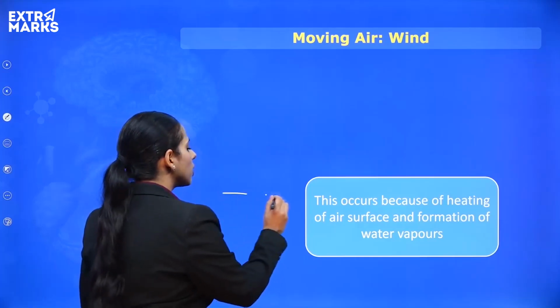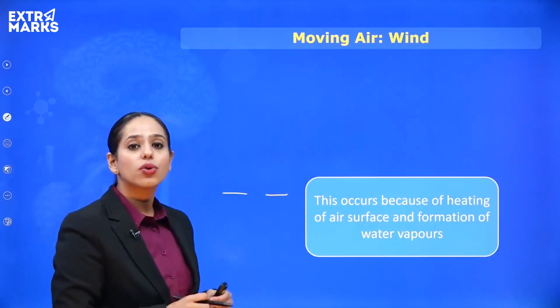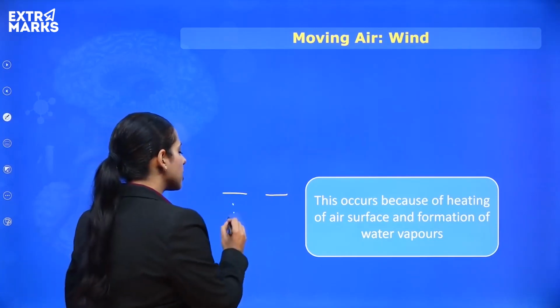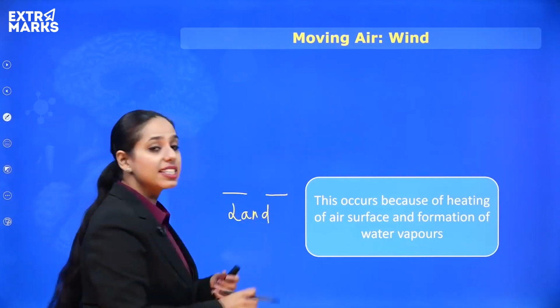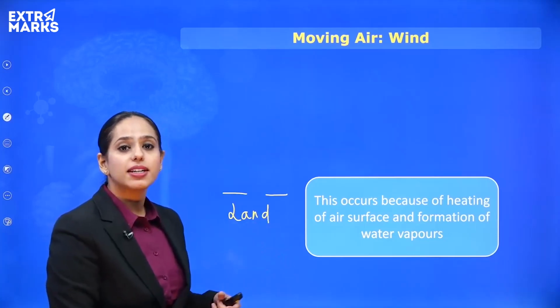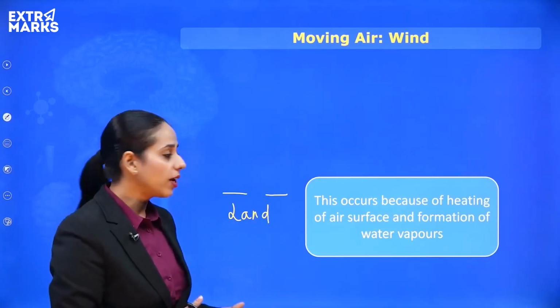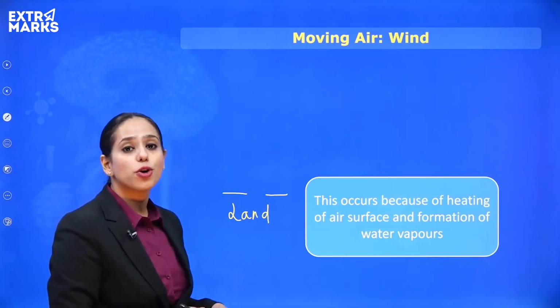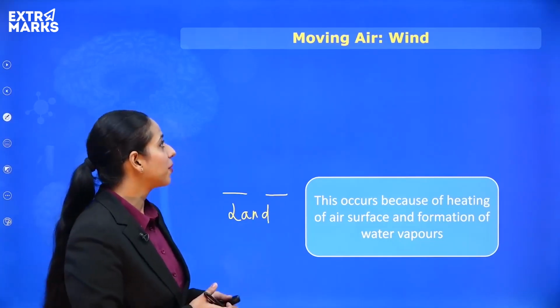So there is a difference in how land and water get heated. Land has this peculiar property that it gets heated up very quickly, and similarly it gets cooled down quickly, whereas water takes more time to get heated or cooled down, right?